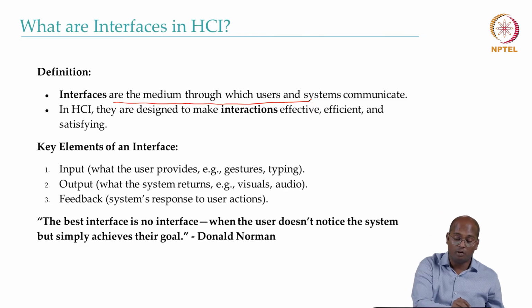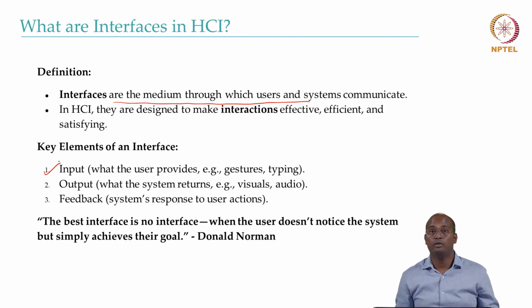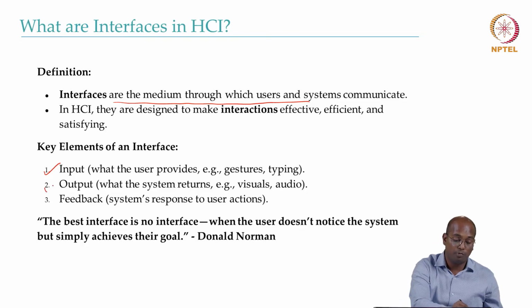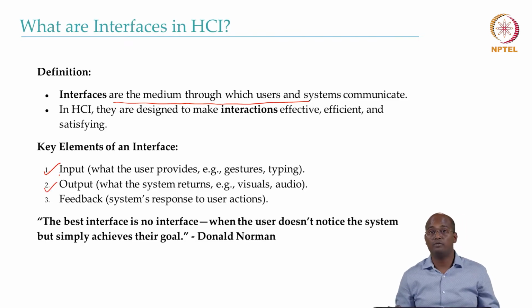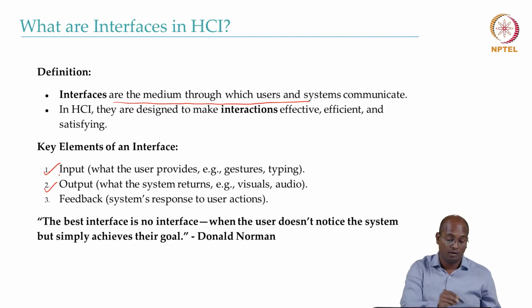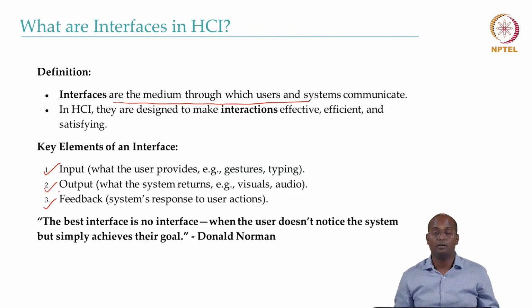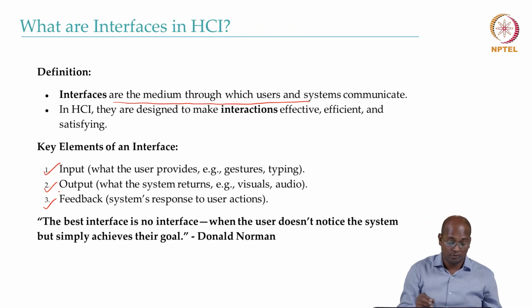The key elements of an interface are input, which a user gives to the system, output, which the user will receive from the system, and some kind of feedback, again some kind of output you'll be getting from the system in response to what user actions were done.